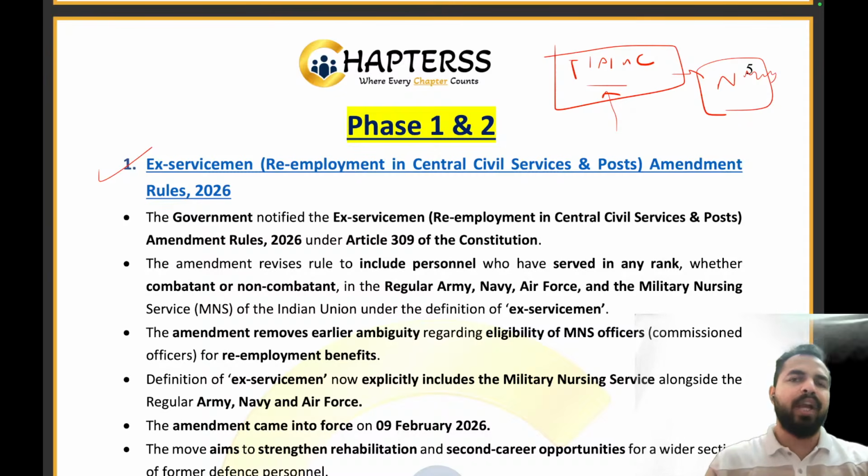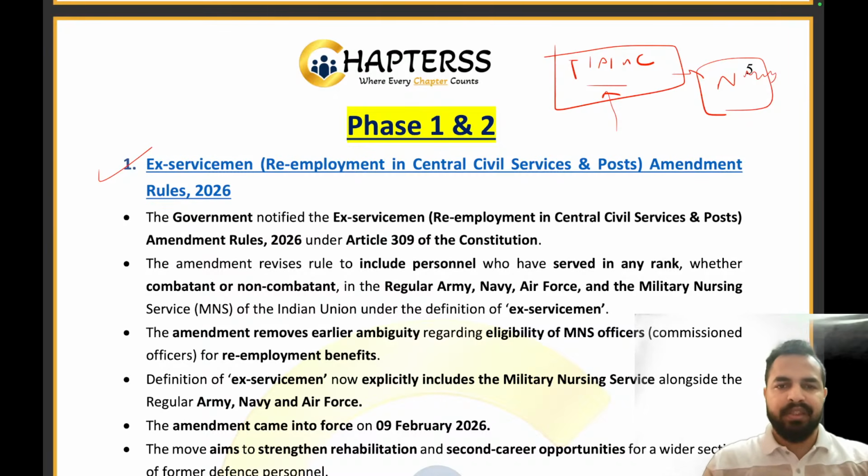The people who have retired from the defense services after serving in the army, navy, and air force are called ex-servicemen. These people have always been considered for re-employment opportunities. But there was always confusion about the military nursing services, because they were not thought to be eligible for these ex-servicemen re-employment benefits. Now the Government of India has provided this clarity.